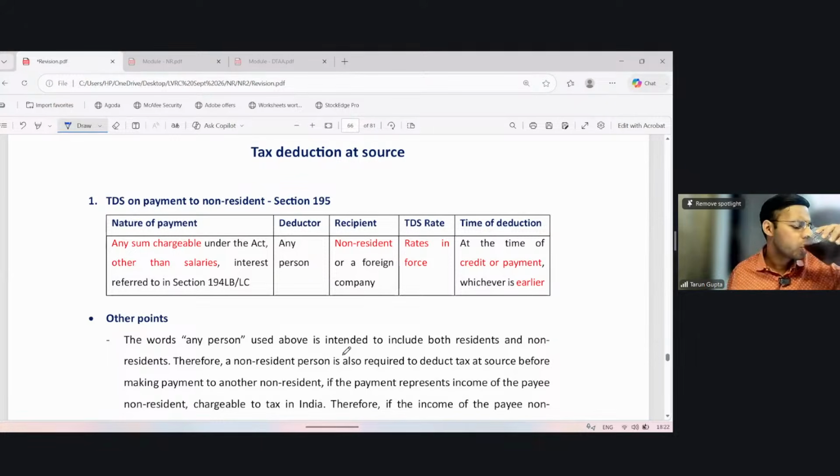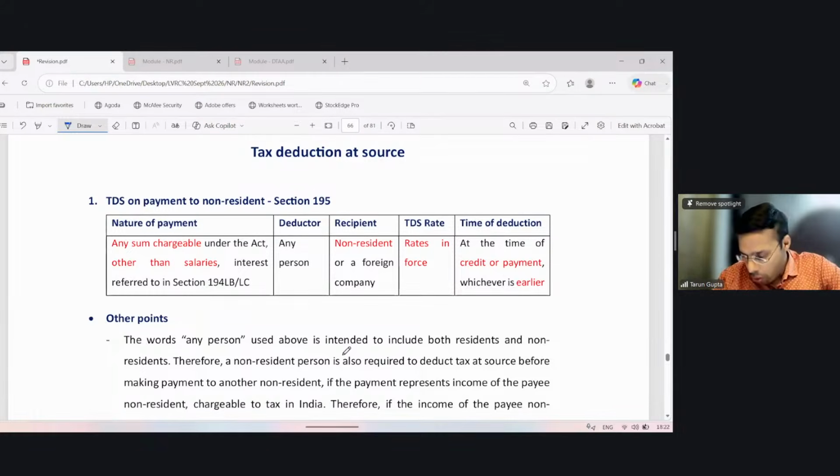Then we discussed 115AC applicable on GDR, Global Deposit Receipt, and FCCB, Foreign Currency Convertible Bond. And lastly, we talked about chapter 12A, which is applicable for NRIs.